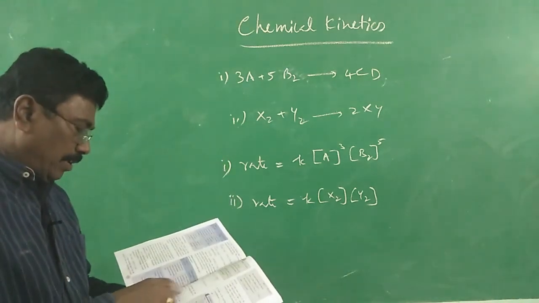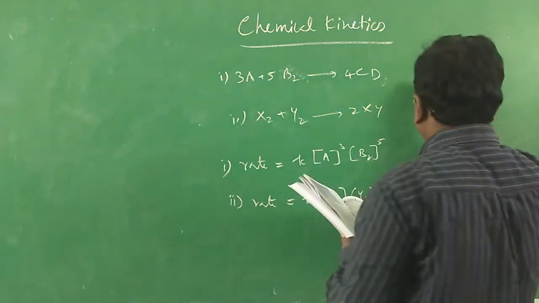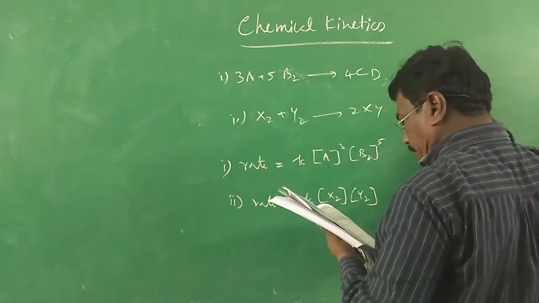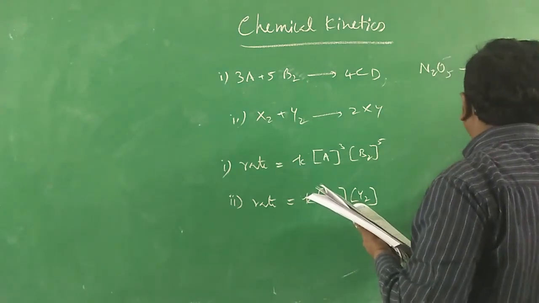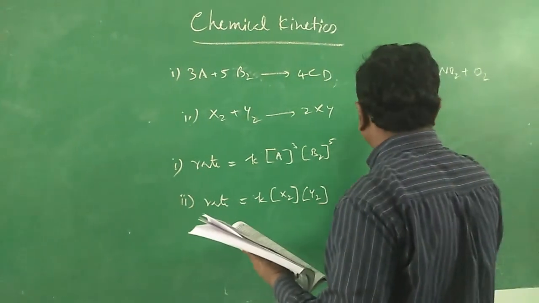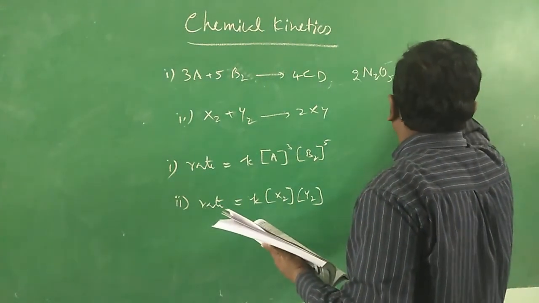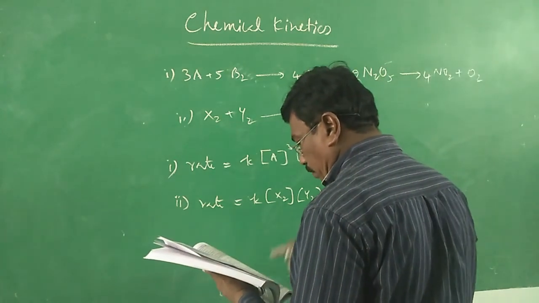All right. Now consider the decomposition of N2O5 to form NO2 and oxygen. The balanced equation will come like this: 2N2O5 gives 4NO2 plus O2.